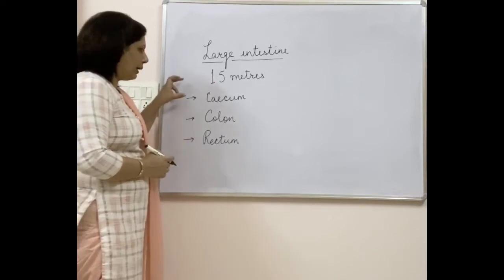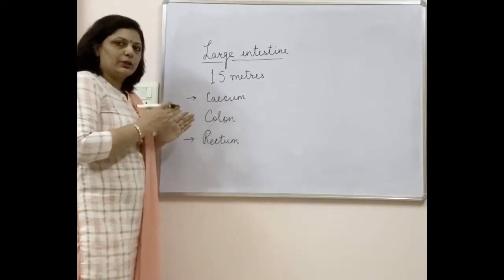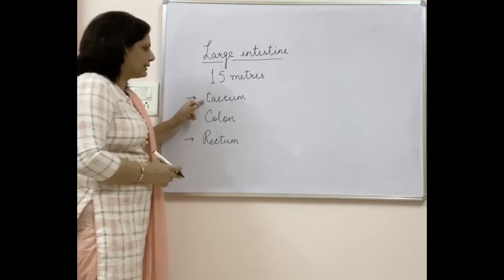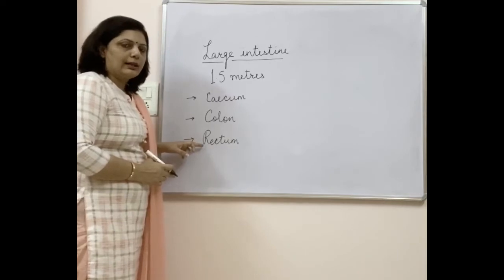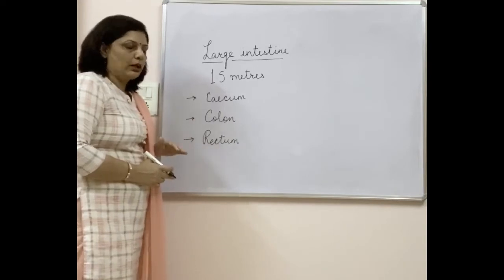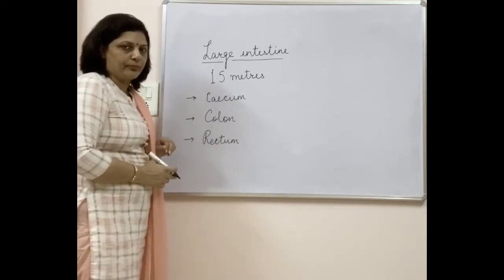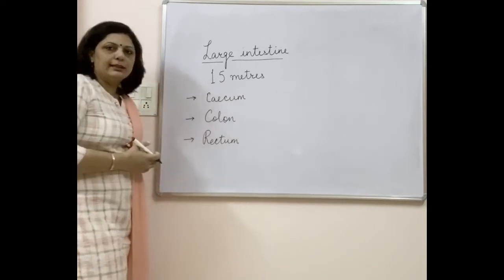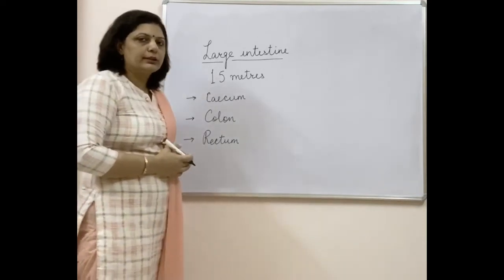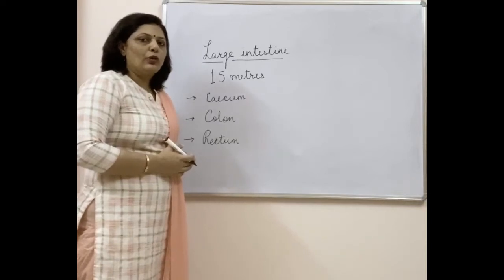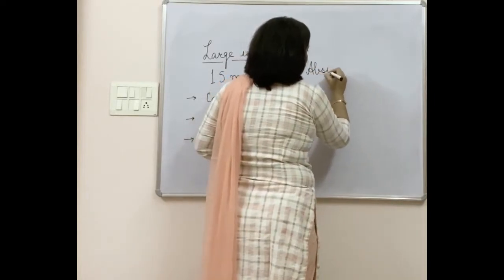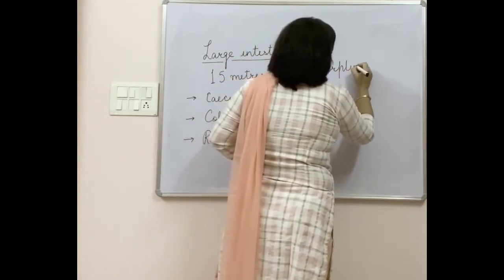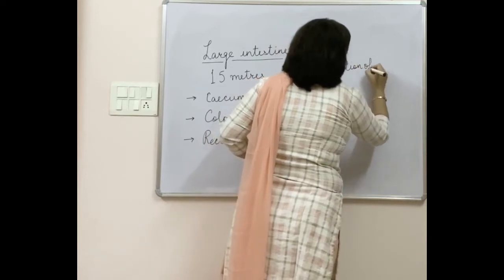The upper part, from where it is attached to the small intestine, is called cecum. Then the next part is called colon, and the last part, where it is attached with the anus, the opening through which the undigested waste goes out, is called rectum. Now the main function of large intestine, as I have told you for the others before, is absorption of water from the food. That is the main function, absorption of water.